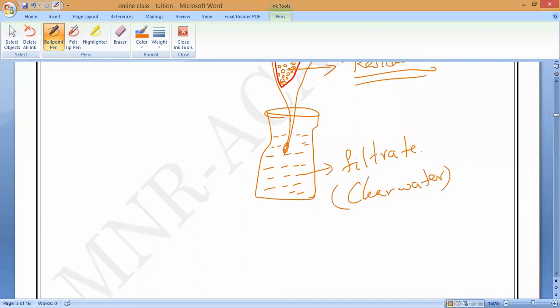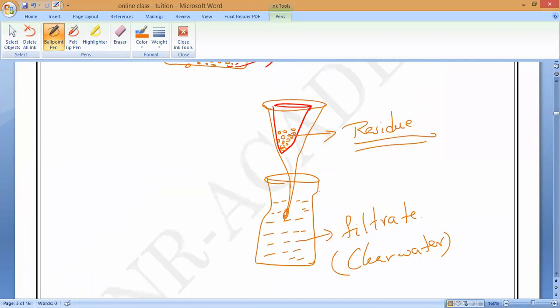Now, some wastage solids will settle down. What should we call that? Residue. Understand? The particles which will be settled down on the filter paper, that is what we should call as residue. All of you should remember.